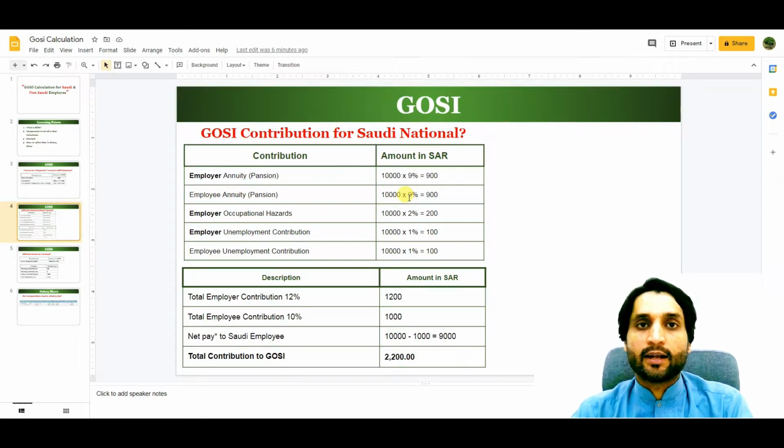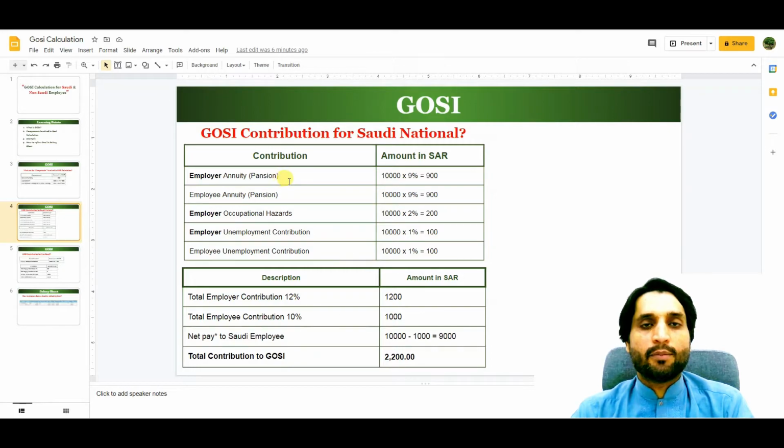Total 18% is the retirement contribution. From the employer side, the occupational hazards or work injury contribution will be 2%.